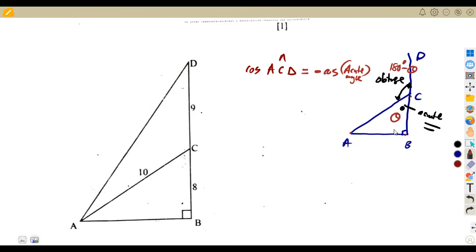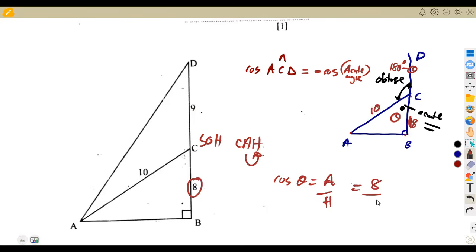All right. So to find the cosine of this acute angle, remember that the ratio is the adjacent over the hypotenuse from our SOHCAHTOA concept. According to theta, our adjacent is this side, which is 8, and the hypotenuse is 10. So it's going to be 8 over 10, which is our cos theta, the cosine of the angle inside.